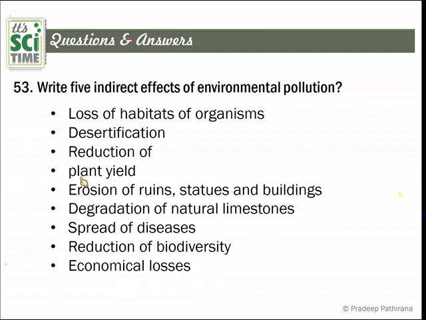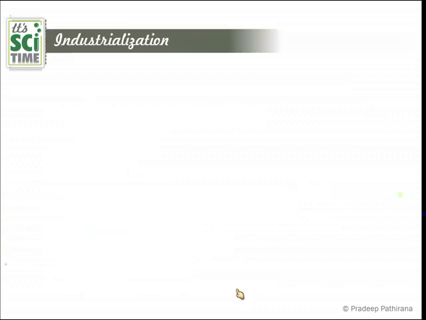Man is the cause for all these things, and it bounces back to man as economical losses. And introduction of invasive species. Some new species can be introduced. Recently, viral attacks come due to pollution or due to the change of this earth. Right.